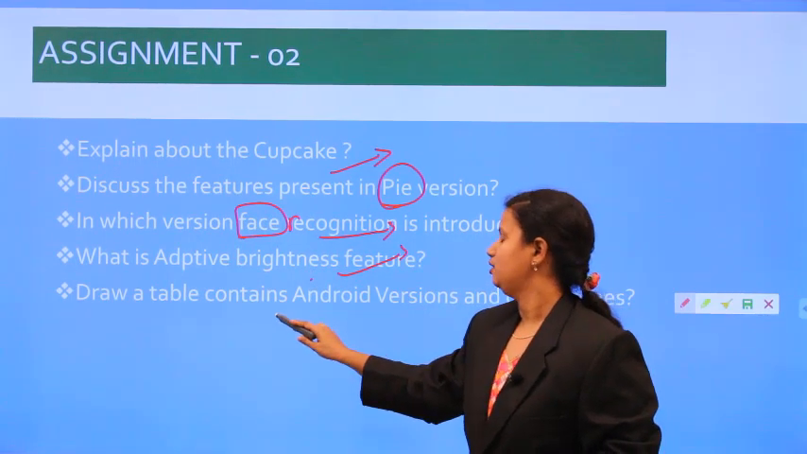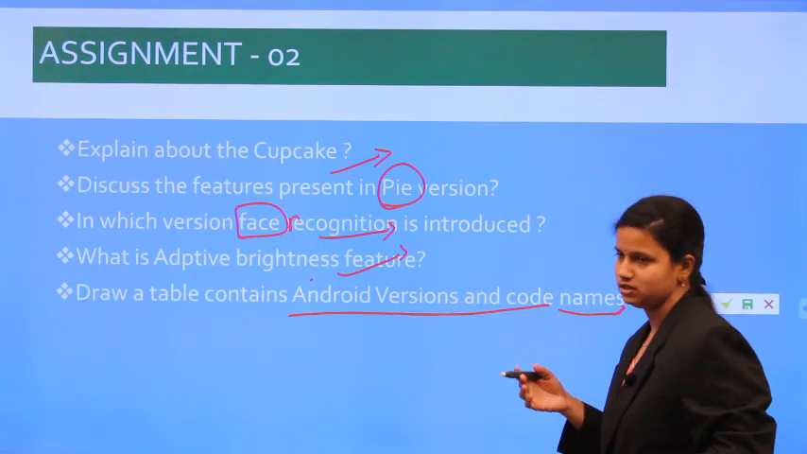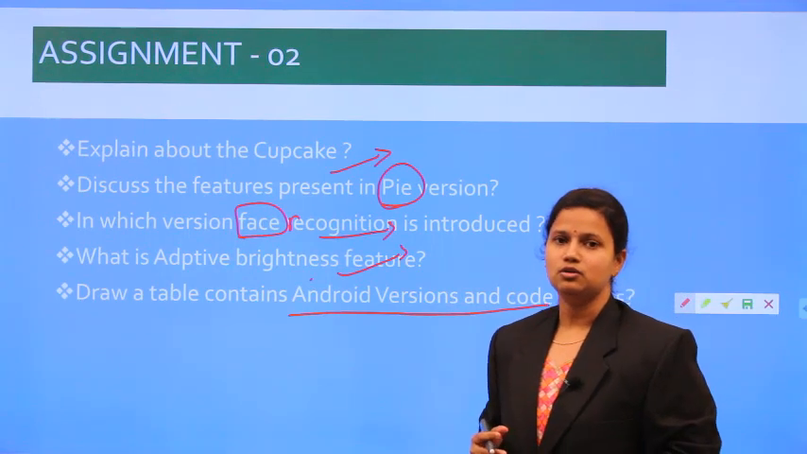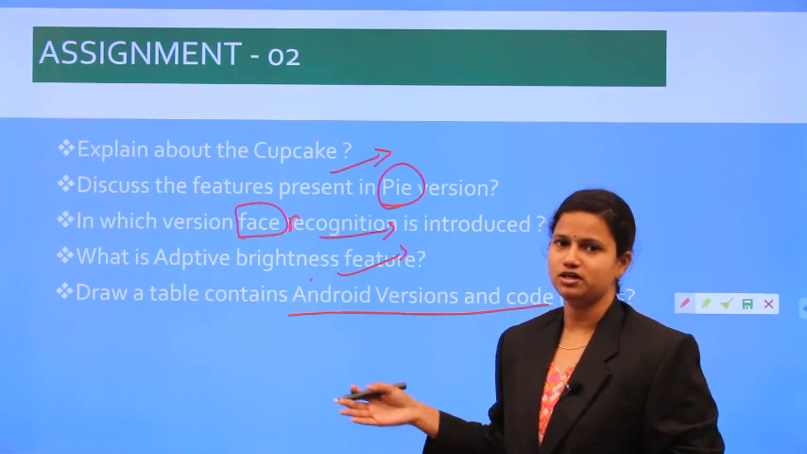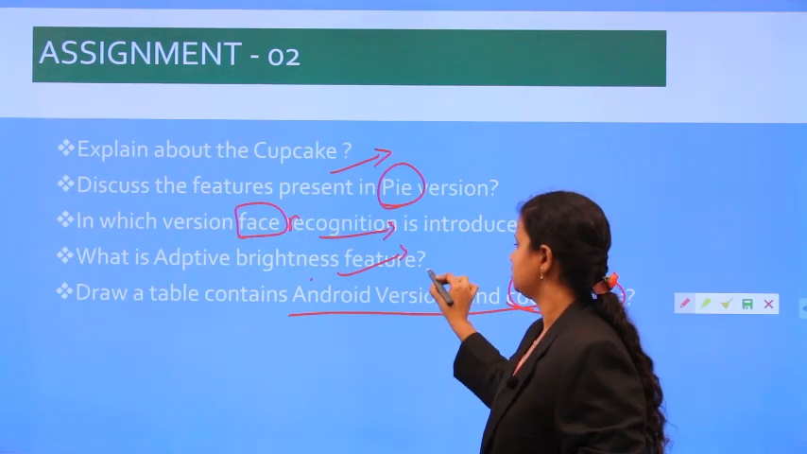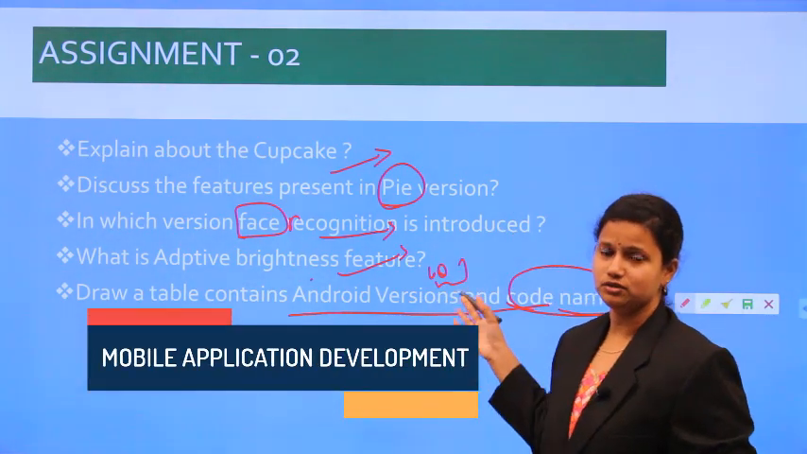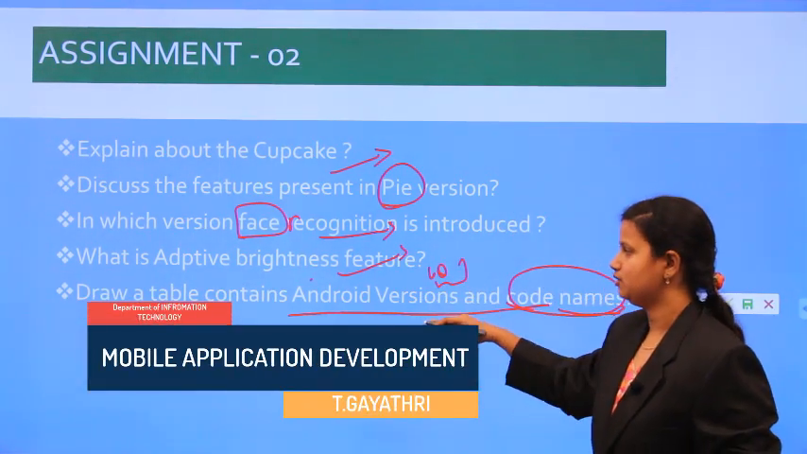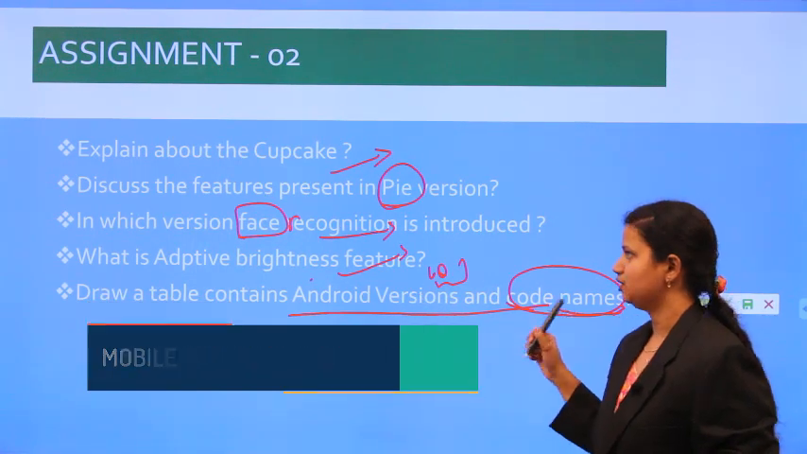And the next one is: draw a table containing the Android versions and code names. The code names start with A, B, C: Angel Cake, Battenberg, Cupcake, Donut. These are the different versions and code names, and the versions start from 1.0 to 8.0. Different versions are available, so all of you list out or draw the table with the Android versions and code names. Thank you all.